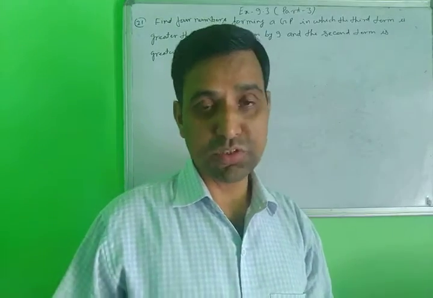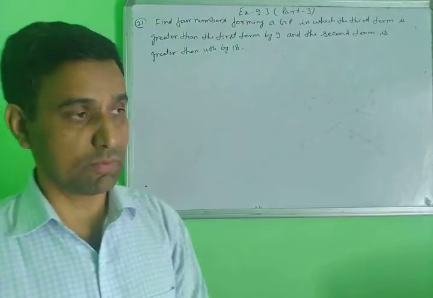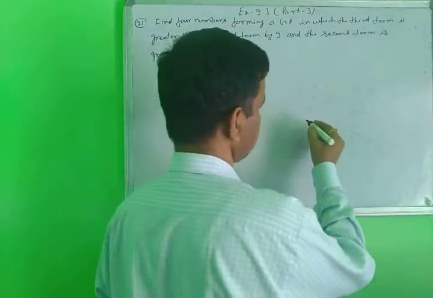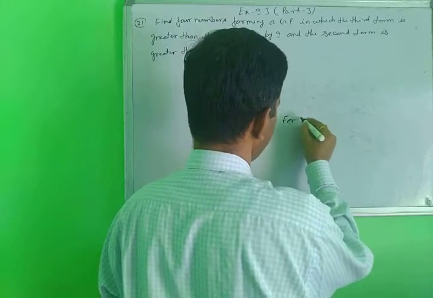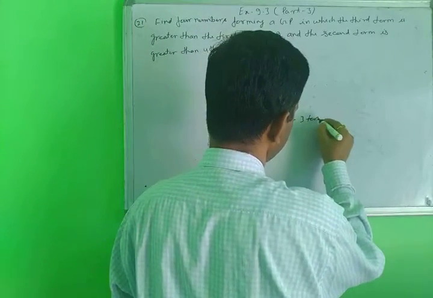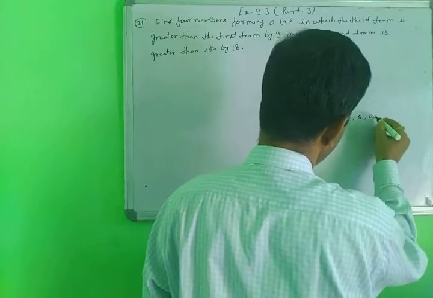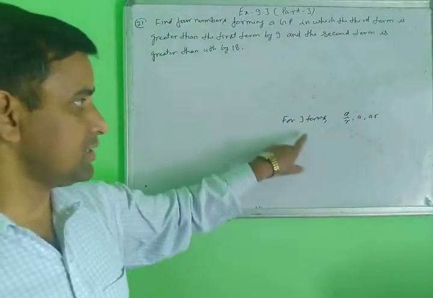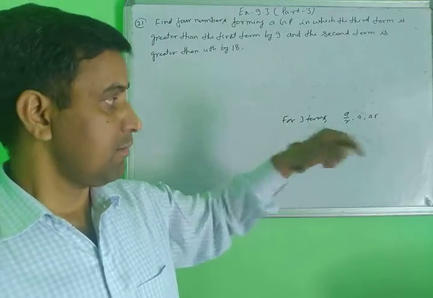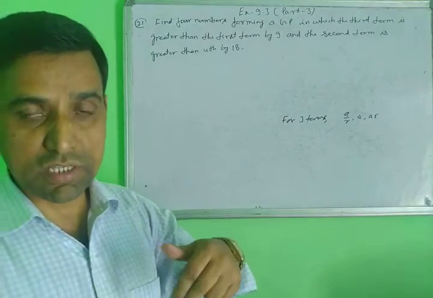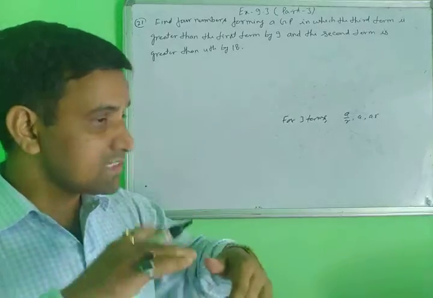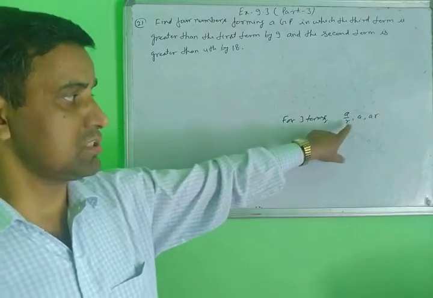First of all, you read the question very carefully: how many terms are given? Suppose you find three terms, then you will write A upon R, A and AR. This is the special condition for three terms. But when you find more than 3 or less than 3, then you don't use these tricks.